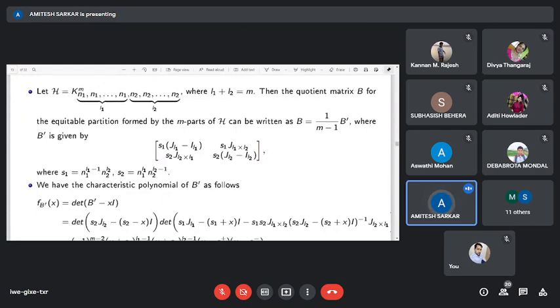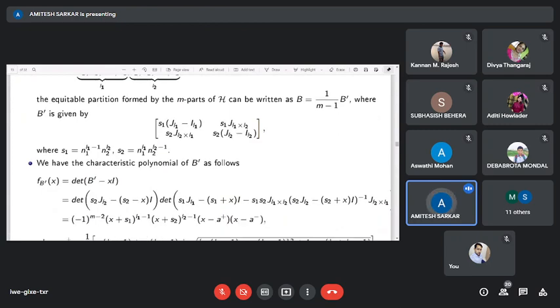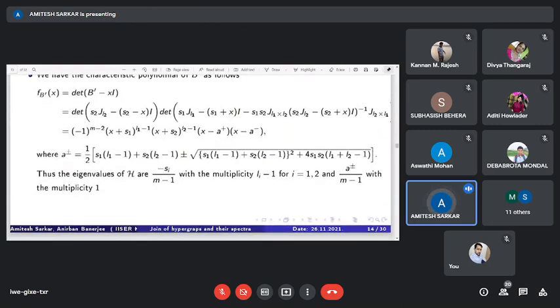Now using the Schur complement, we have all the eigenvalues of this type of hypergraphs.